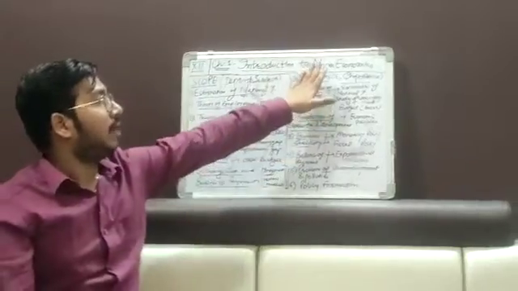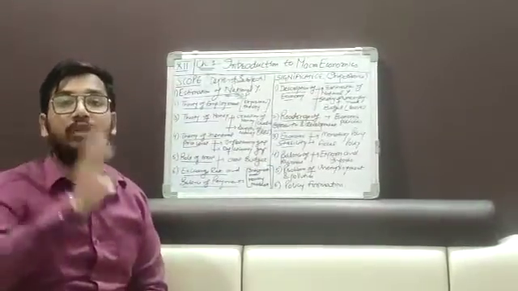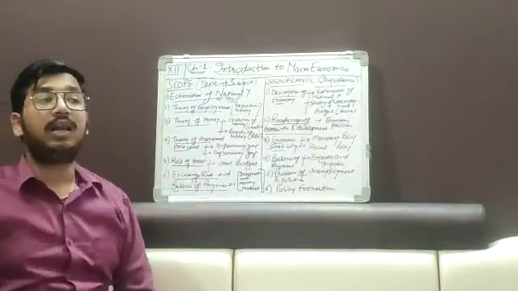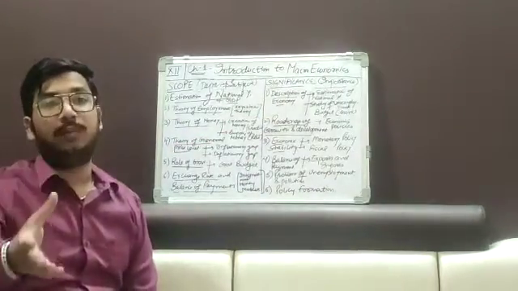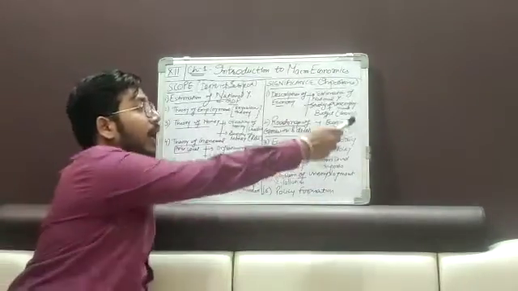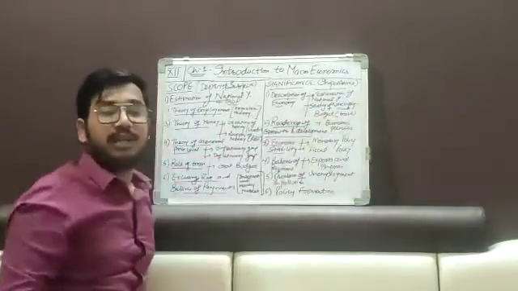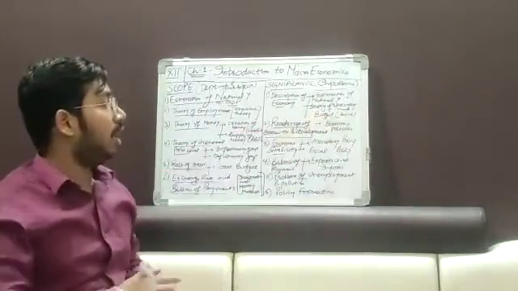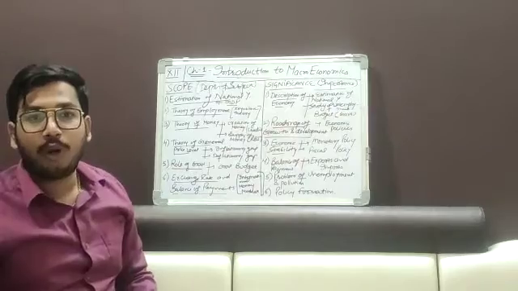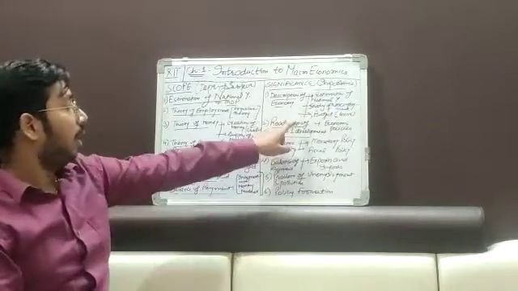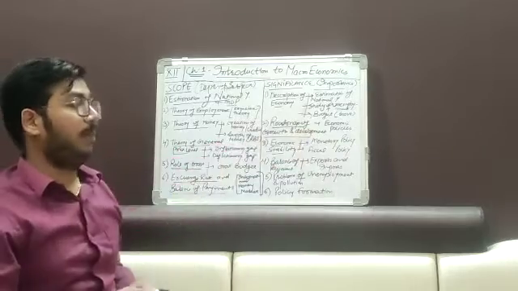Next, what is the significance? What is the importance of macroeconomics? First, description of the economy. It will tell us about the main possible things we can do in the economy and what is going on in the economy. Here comes the estimation of national income. Then national income can be estimated. The study of unemployment, that is, how much unemployment is going on in the country, and the government budget.